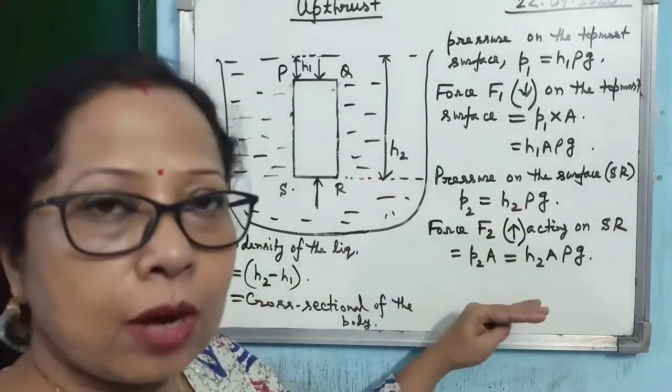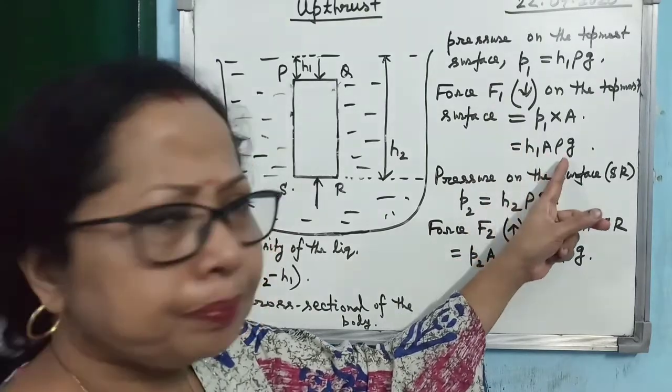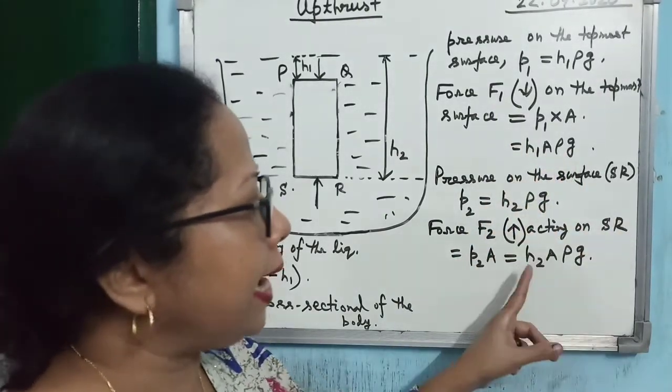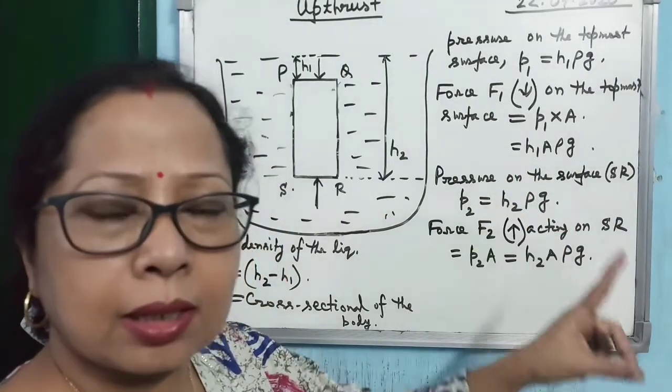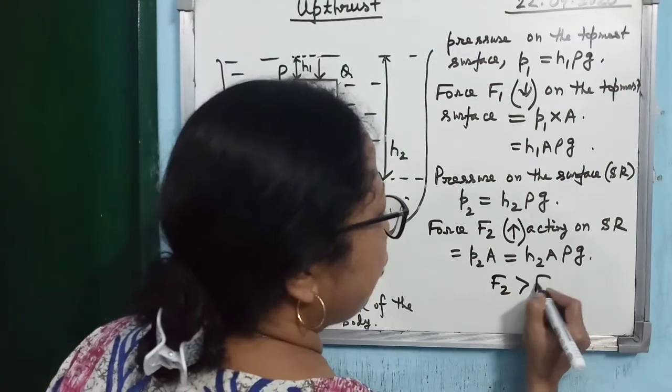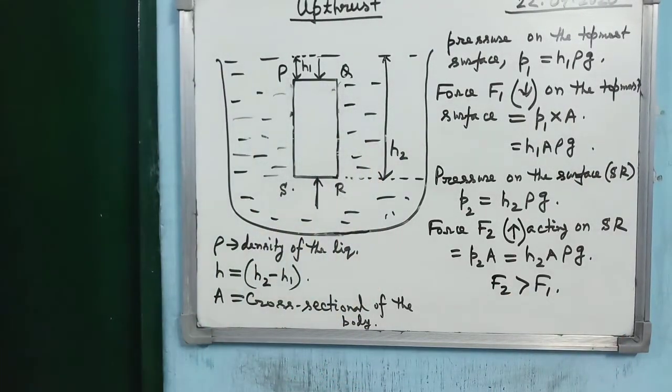Alright, directions are opposite. Another point, look at the magnitude. It is H1 A rho G, and it is H2 A rho G. H2 is bigger than H1. So, what conclusion can you draw? F2 is bigger than F1. Alright, so you can say what is the net force acting on the body.